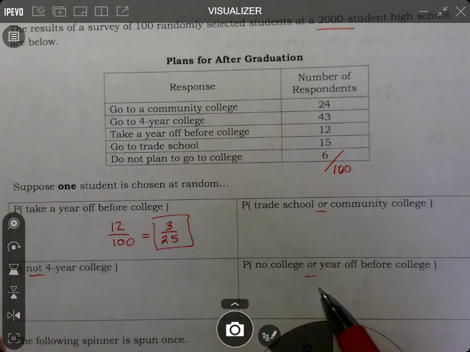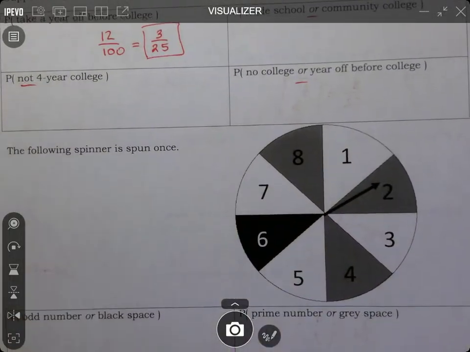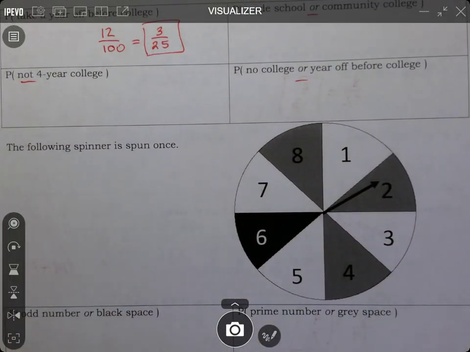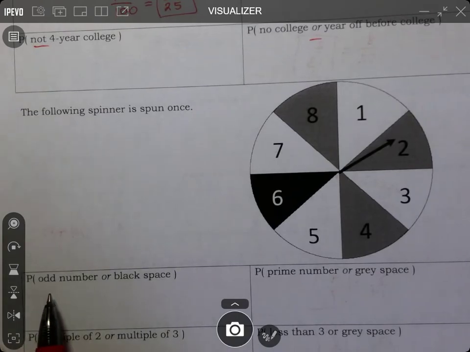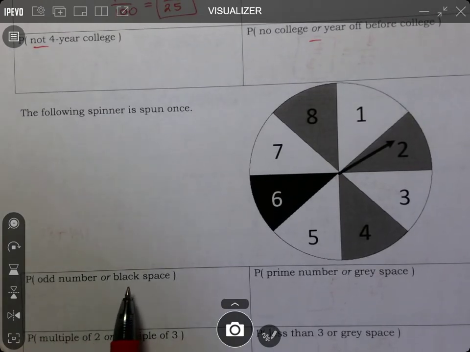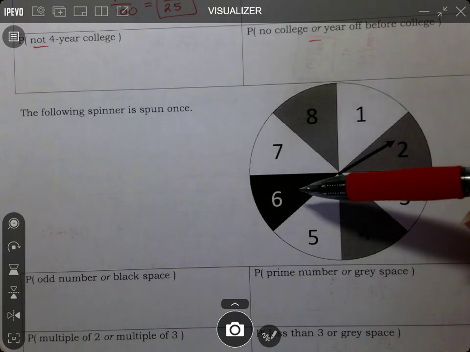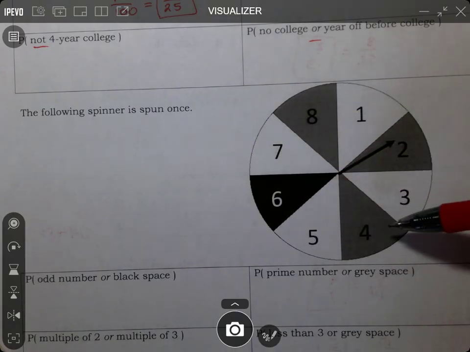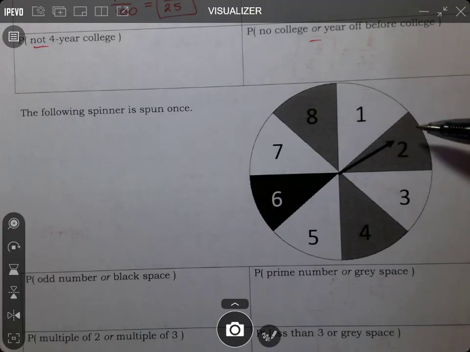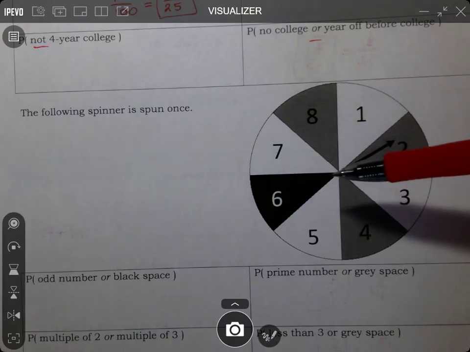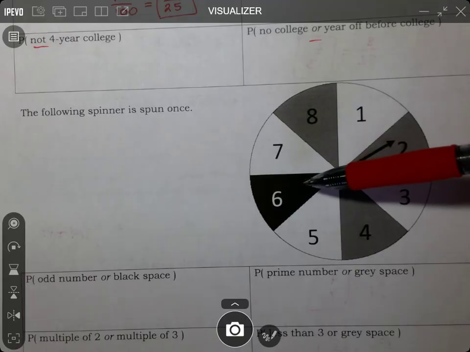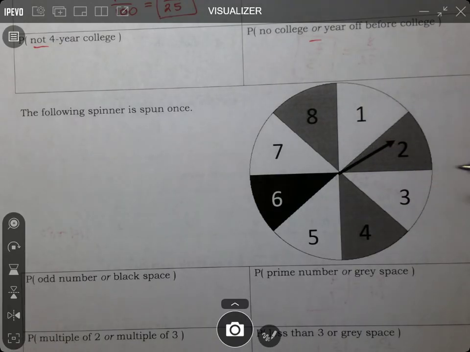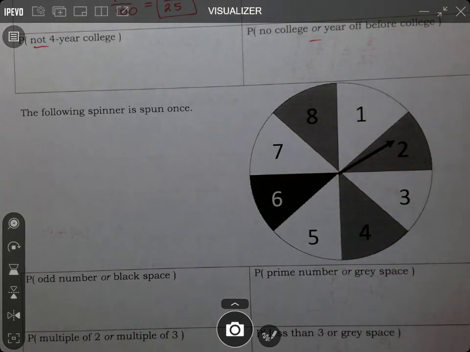That's important. And then here is your spinner. The spinner is spun once. We want to know the probability this lands on an odd number or a black space. So this 6 is considered the black space, and then the 8, the 2, and the 4 are the gray. On this one, it doesn't look the same. So again, the 6 is the darker spot, and the 2, 4, and 8 are in gray. And you're going to answer those probability questions.